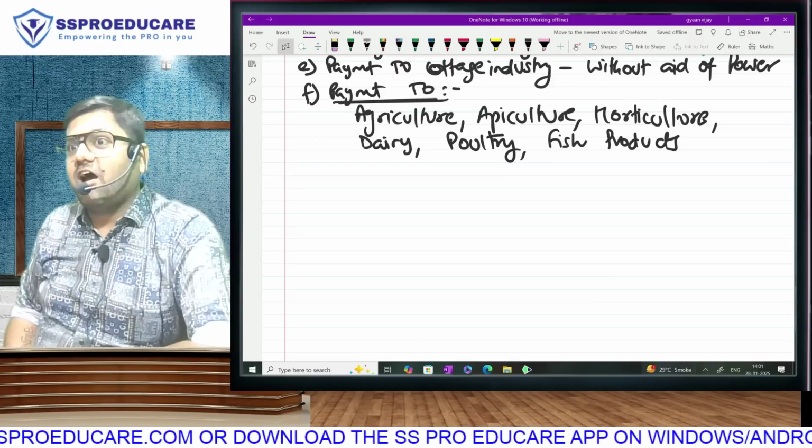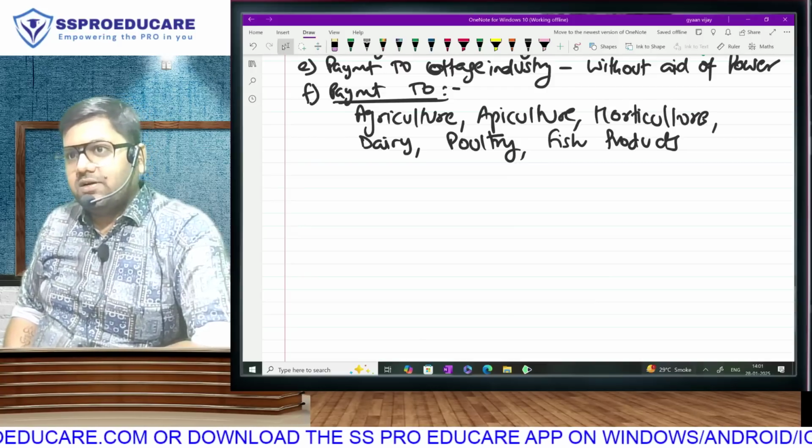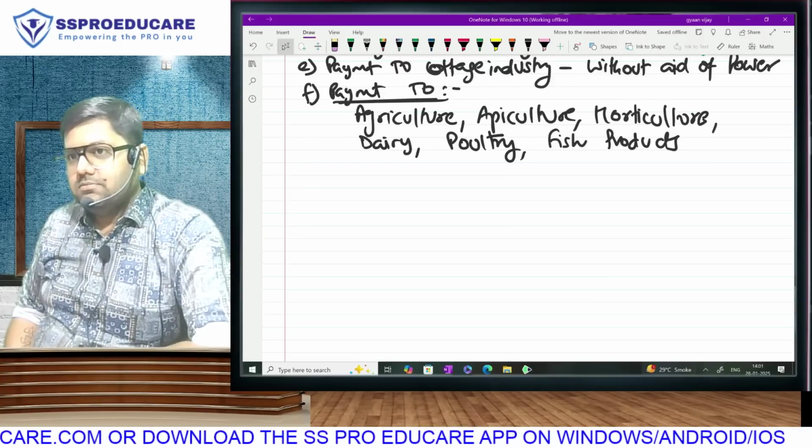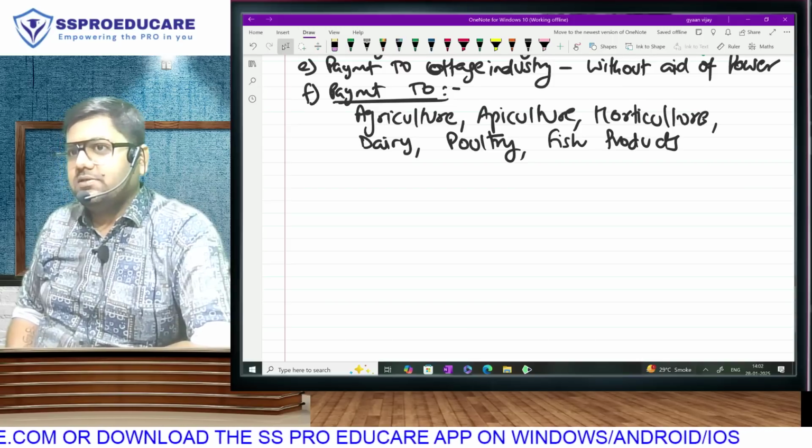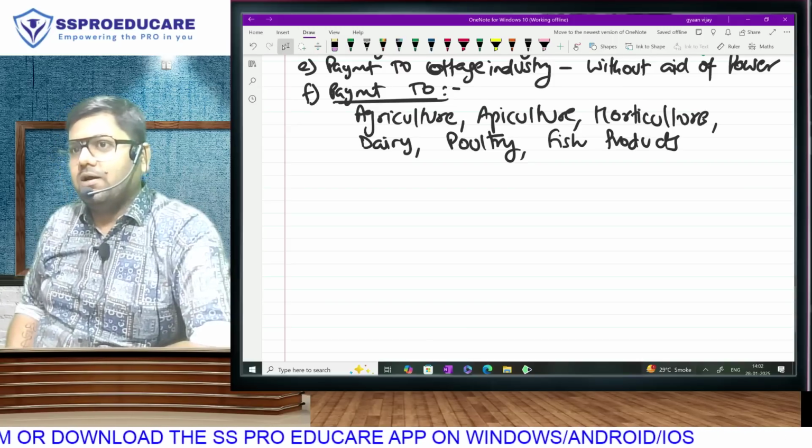But that is not handicraft. That's a different art altogether. So there you can make purchases only by making payments of the allowed modes. Okay?